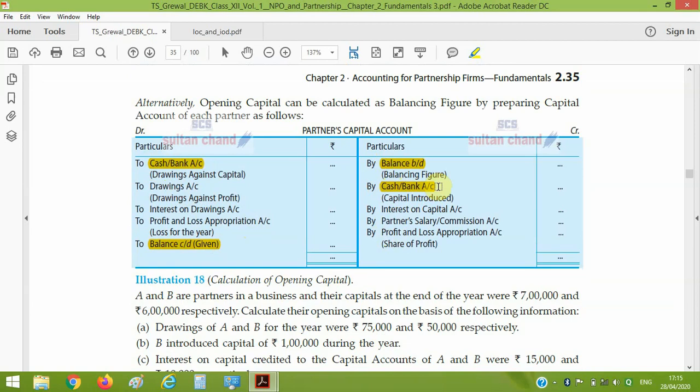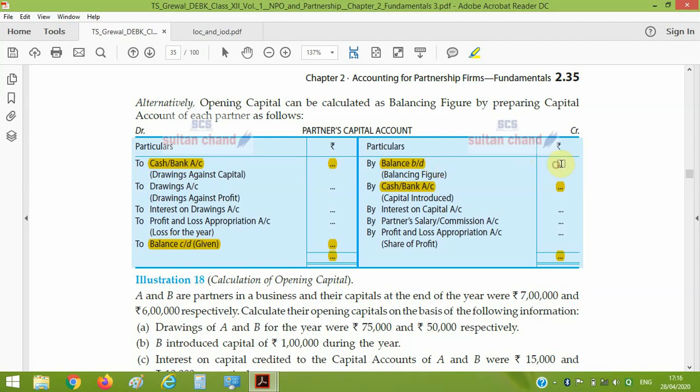So in the fixed capital system, if I have the closing balance, how do I compute the opening? Take the closing balance, add the drawing of capital, and you will get this total. We know both sides are equal, so the amount here will also be equal. From this, if I subtract the capital introduced, I will get the opening balance.